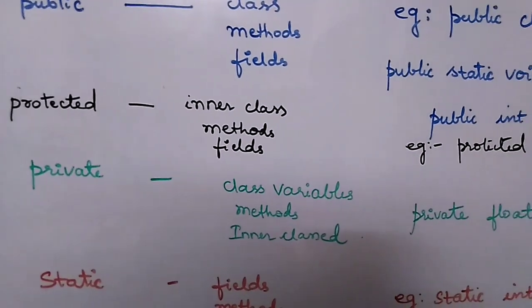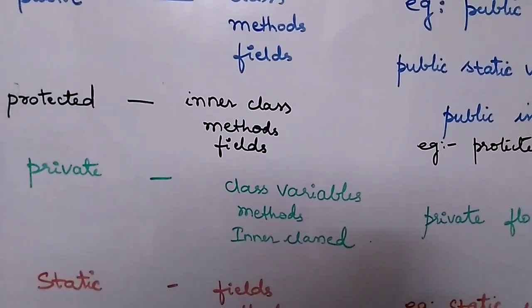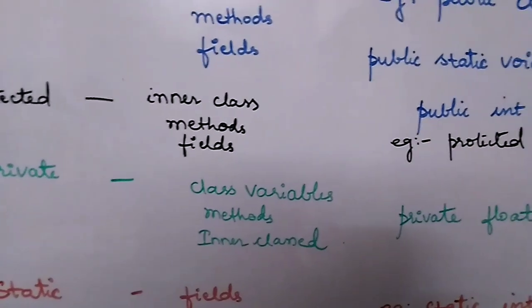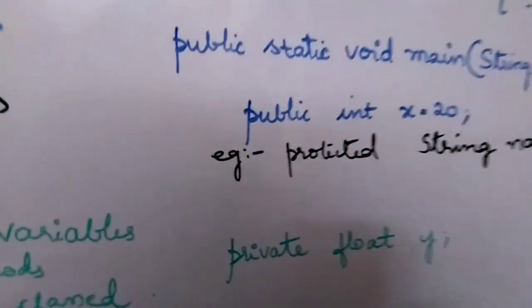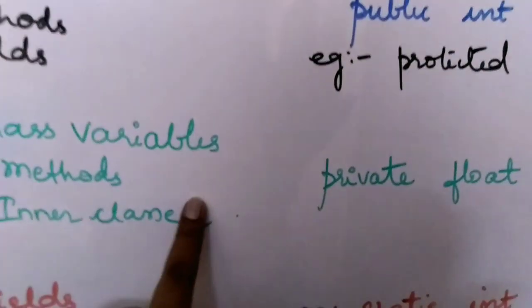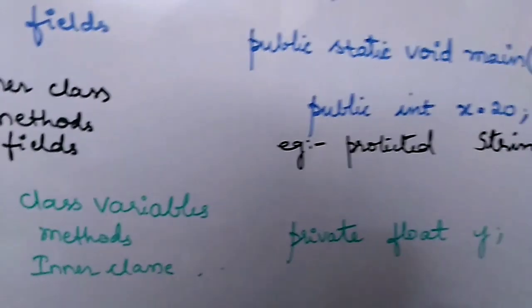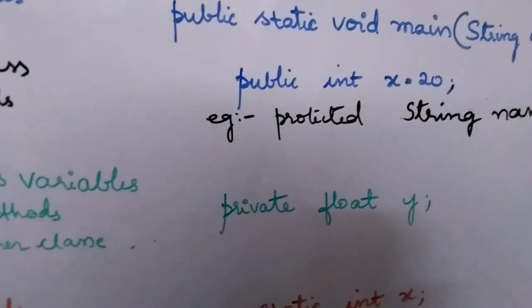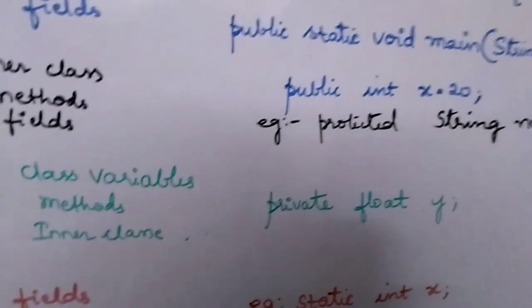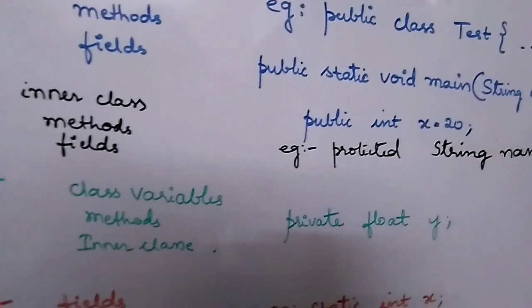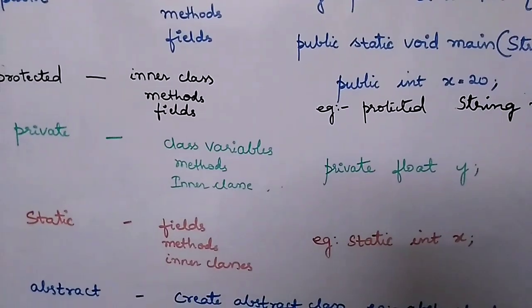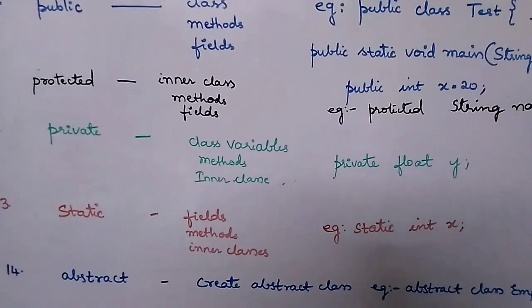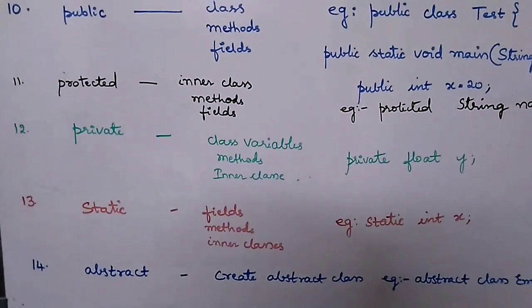And next is private. The private keyword can be associated with class variables, methods and inner classes. This is how you use the private keyword. By making a variable private, it means that the scope is only within the class. It cannot be accessed outside the class. And the next one is static.